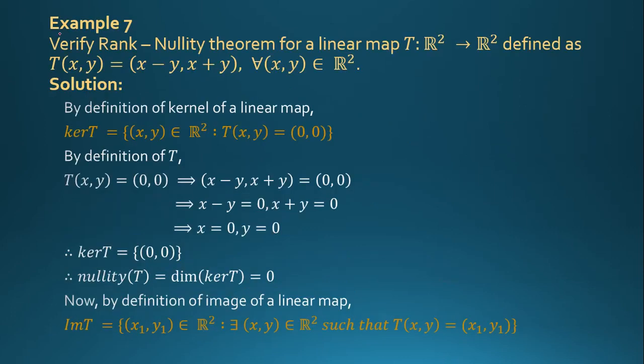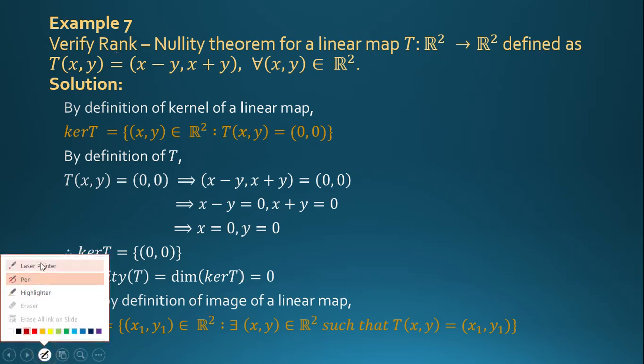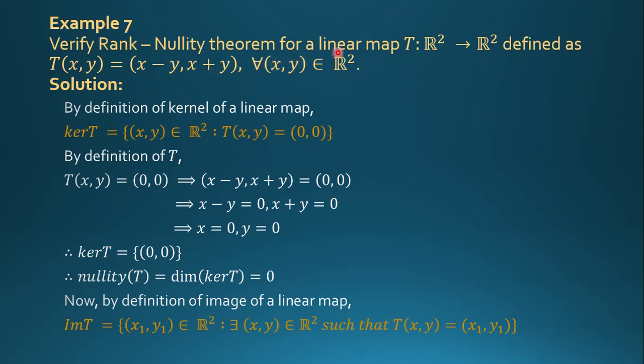Now we see an example on the rank nullity theorem. Verify the rank nullity theorem for a linear map T from R2 to R2 defined as transformation of xy is equal to x minus y comma x plus y for every xy belonging to R2.